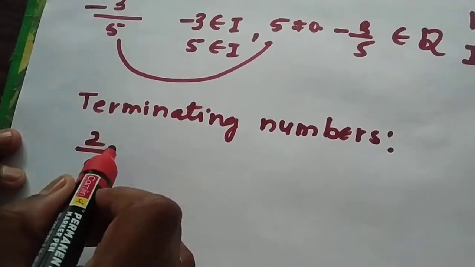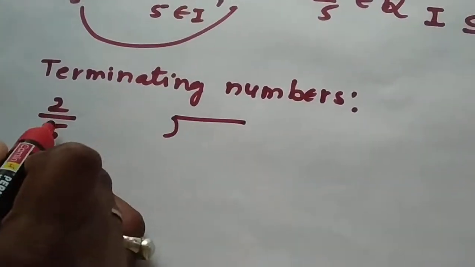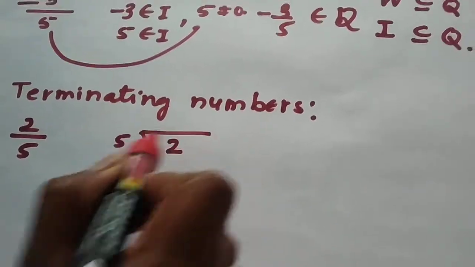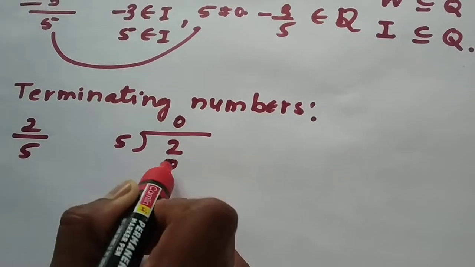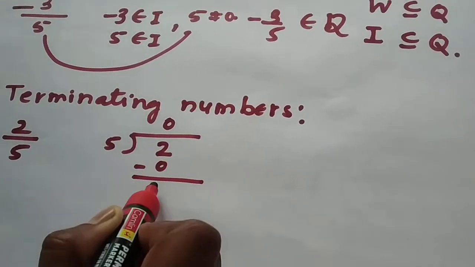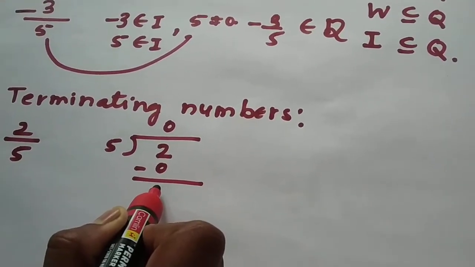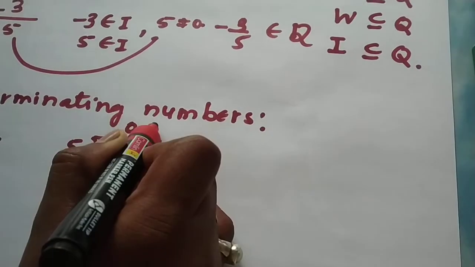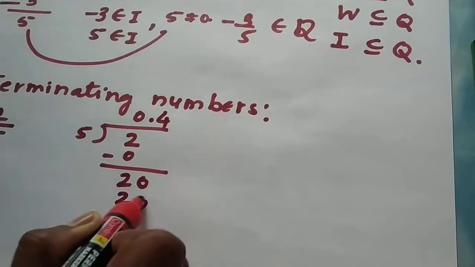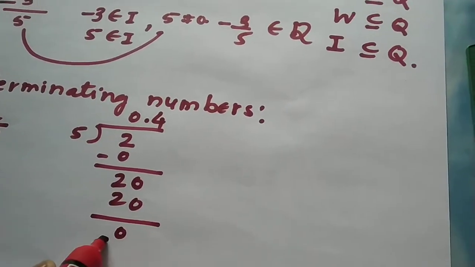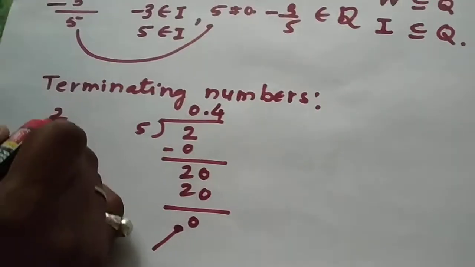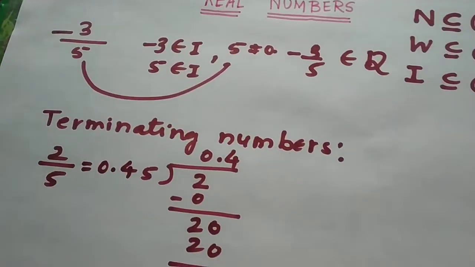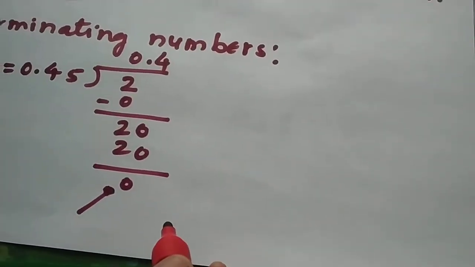We will write this 2 by 5 in the form of a fraction. We divide 2 by 5. 5 fours are 20, so the remainder is 0. Now this 2 by 5 is equal to 0.4 because the division has terminated.